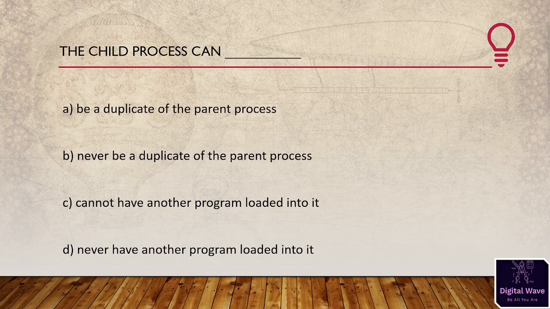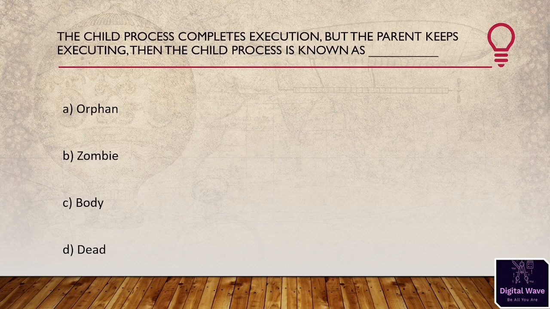The child process can blank. First option available here: be a duplicate of the parent process. Second option is never be a duplicate of the parent process, and the third option is cannot have another program loaded into it. Last option is never have another program loaded into it. So the right answer will be A. The child process can be a duplicate of the parent process. The child process created by fork consists of a copy of the address space of the parent process.